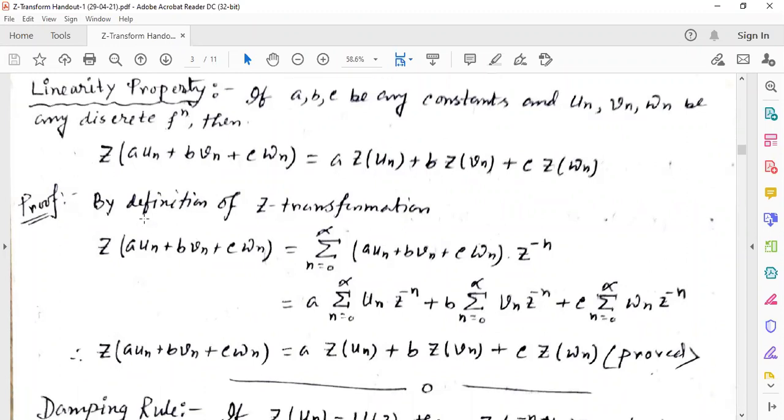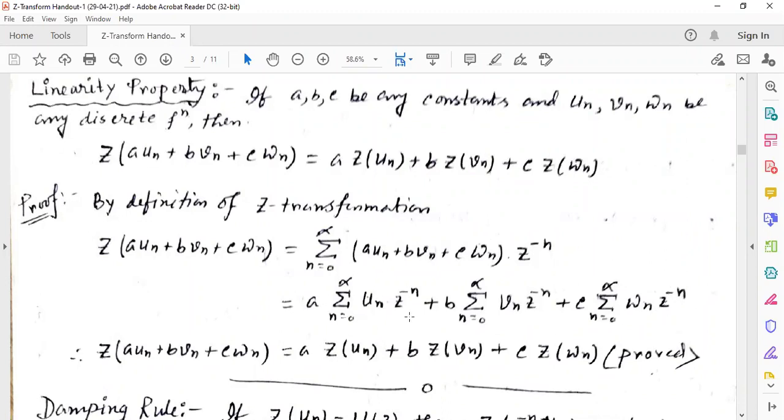Here we can prove it by the definition of Z transformation of aUn plus bVn plus cWn. It can be written as summation n equal to 0 to infinity of (aUn plus bVn plus cWn) times z to the power minus n. After multiplication, it becomes a summation n equal to 0 to infinity Un z to the power minus n plus b summation n equal to 0 to infinity Vn z to the power minus n plus c summation n equal to 0 to infinity Wn z to the power minus n.